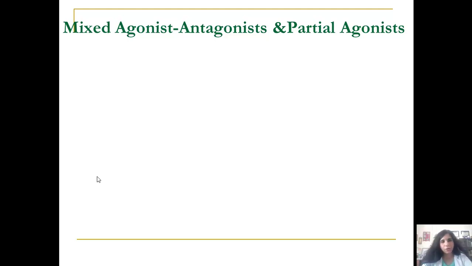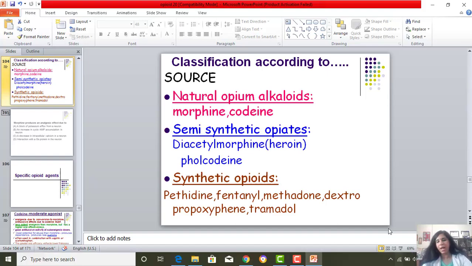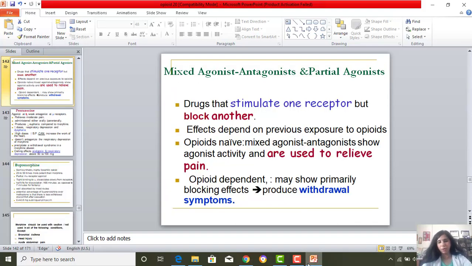Now students, we go to another group of drugs which are called the mixed agonist-antagonists and partial agonists. I think we can do that in our next session, and for now I think we stop here for a while, and students, please continue to read, and that is important for you at this point of time.